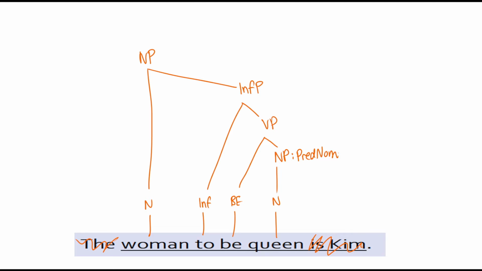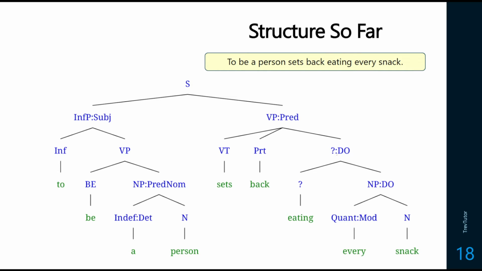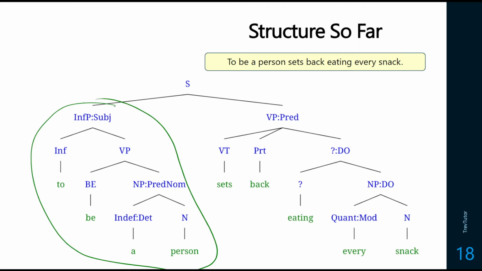So that's the internal structure of infinitive phrases. Hopefully you're able to draw them. There's nothing too much different that's coming out of these. And we can finally have a nice full structure here. So for the infinitive phrase, we still have the gerund on the right to do, but we now have to be a person sets back eating every snack. So to is an infinitive, making an infinitive phrase subject.